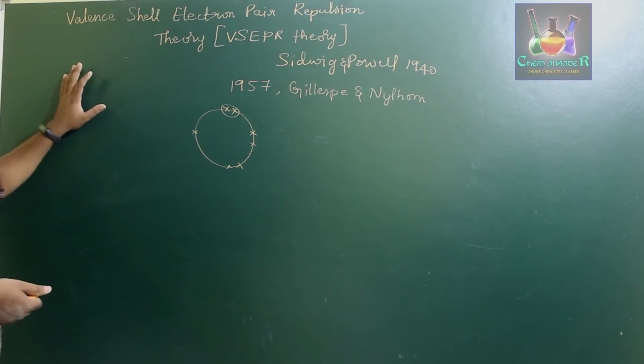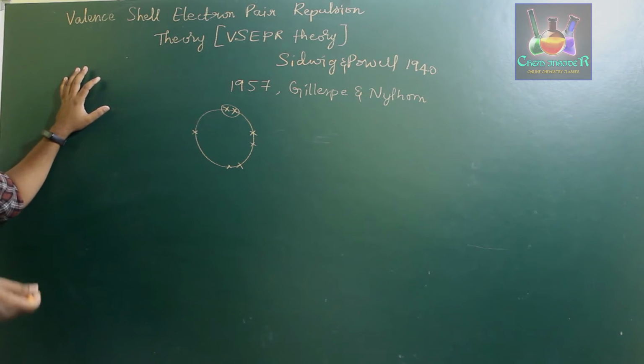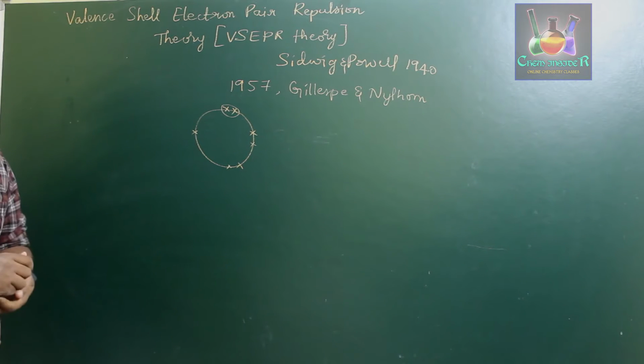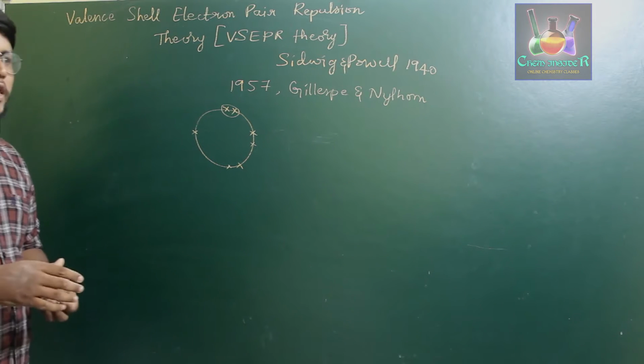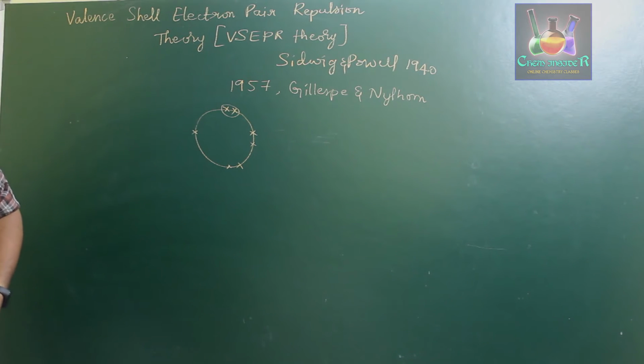Therefore, Sidgwick and Powell proposed this particular theory, and further in the year 1957, Gillespie and Nyholm said that it is not just the bonding pair electrons which are involved in the shape of a given compound, it is also the lone pair of electrons which may be involved in determining or describing the shape of the given compound or molecule. According to that, they gave certain geometries. Now, first we'll discuss the postulates which were given by them.